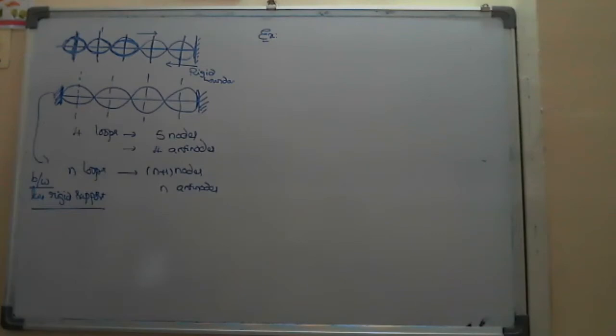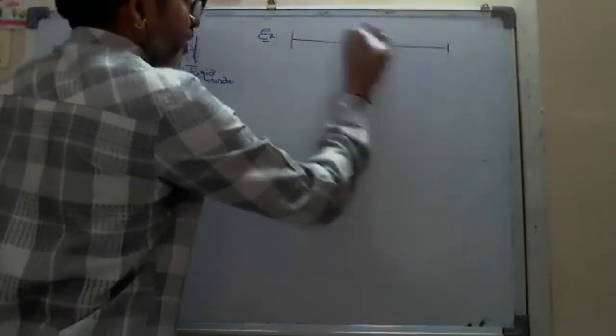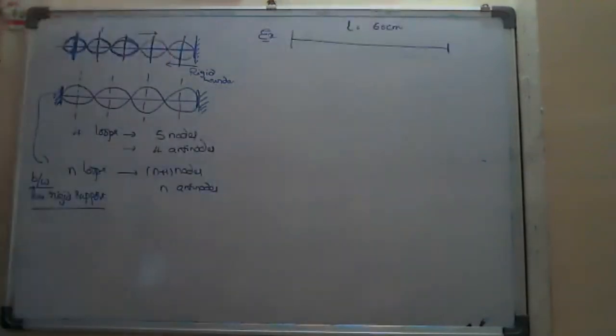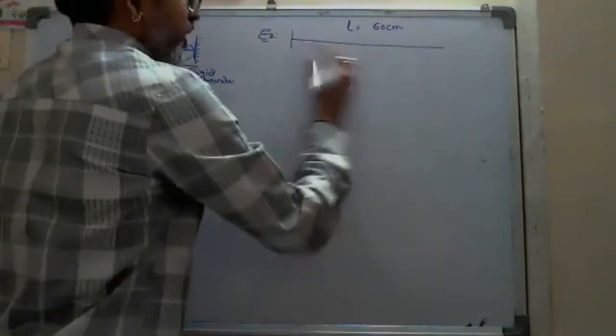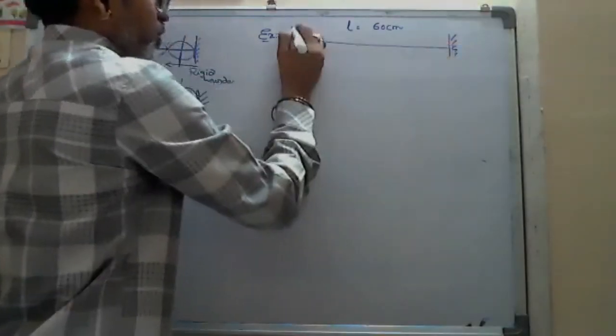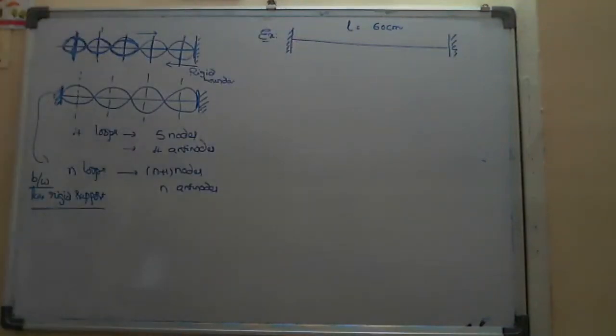So that string is of length 60 centimeters, assumed to be stretched between two rigid supports. Now suppose the stationary wave is formed. According to my condition, omega should be greater than 60 pi.